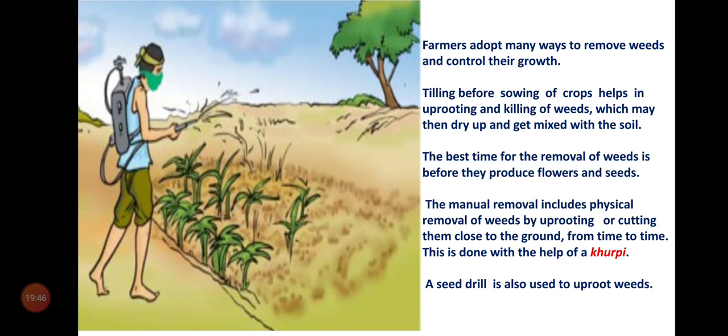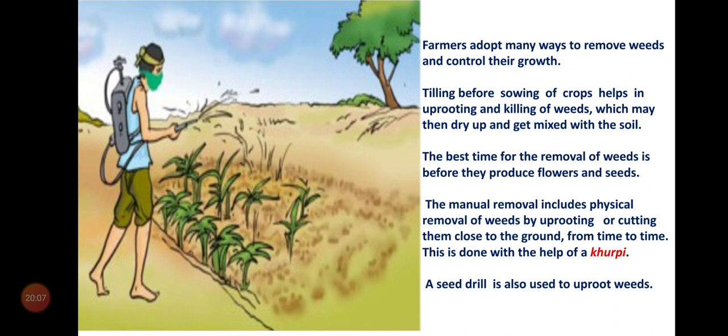What is the best time to remove? Before the weeds produce flowers or seeds. At that time, we have to remove the weed.